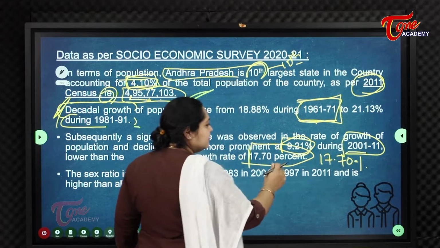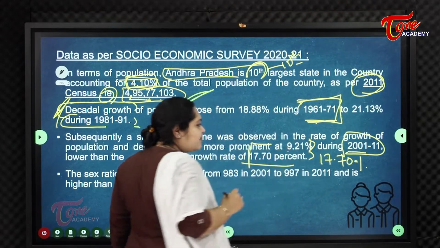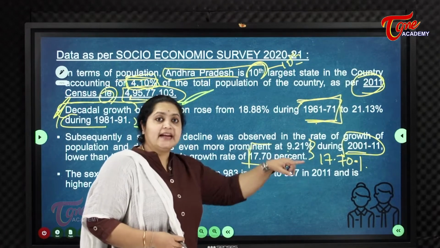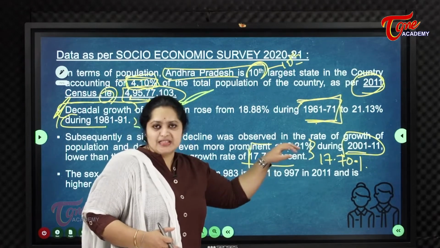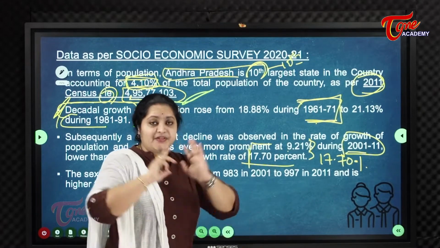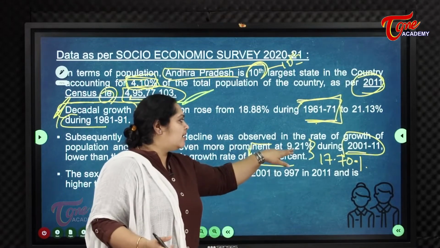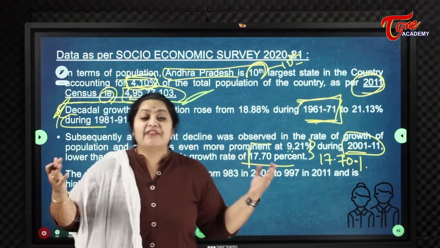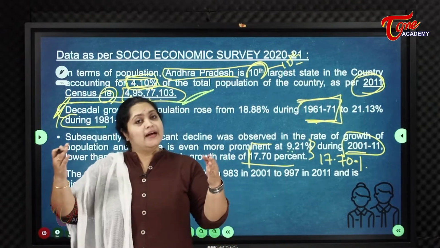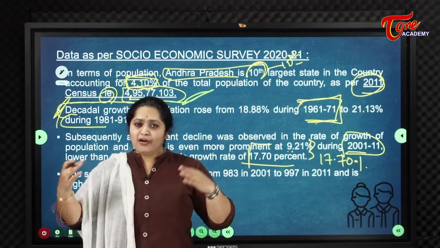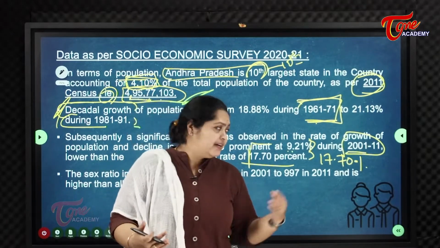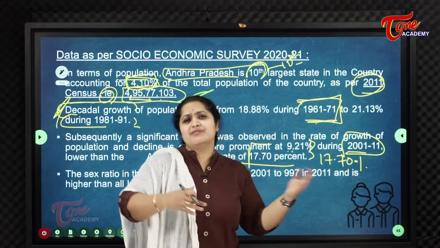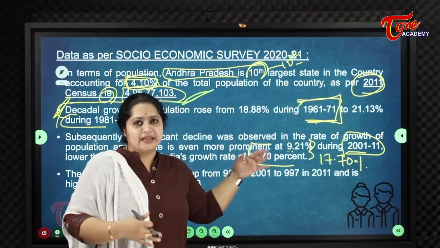Between 2001 and 2011, the decadal growth rate was 17.70% for pan India, for the whole of India. But coming to Andhra Pradesh, it is only 9.21%. Because of so much awareness, people are having either 1 or 2 kids, raising them with quality life, or not having kids, or infertility problems, so many things are included in this.